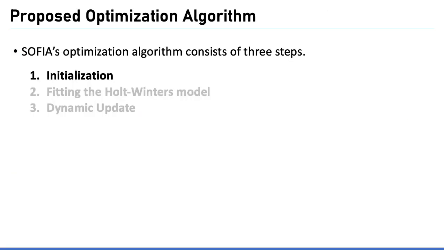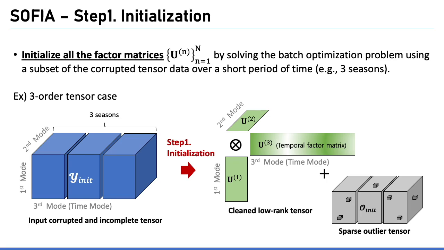The optimization algorithm of SOFIA consists of three steps. Let me explain each step in detail. In the initialization step, we initialize all the factor matrices by solving the batch optimization problem using a subset of the corrupted tensor data over 3 seasons. Through initialization, we can get a temporally and seasonally smooth temporal factor matrix.